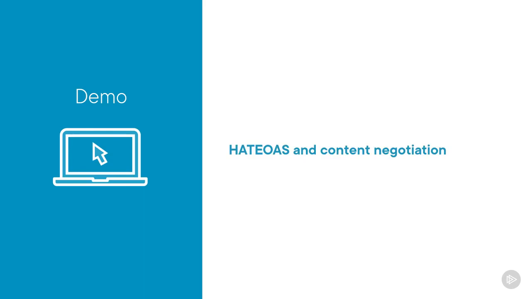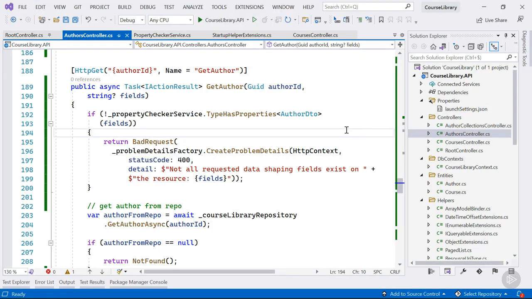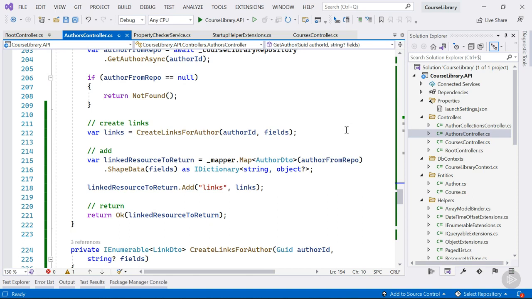In this demo, we'll make sure that HATEOAS links are only returned when the correct media type is requested. When requesting application/json, only the JSON representation of the resource should be returned. And when requesting vnd.marvin.hateoas+json, the links will be included. We're looking at the GetAuthor action on our authors controller. We're currently always returning the HATEOAS links. The first thing we need to do is get a hold of the accept header value, because our decision depends on that.